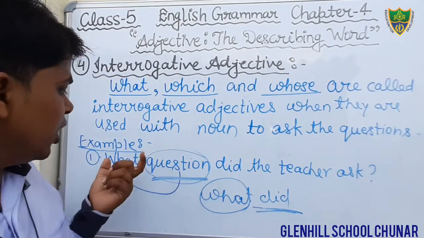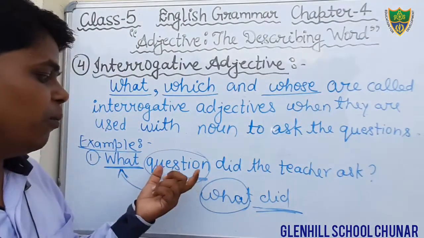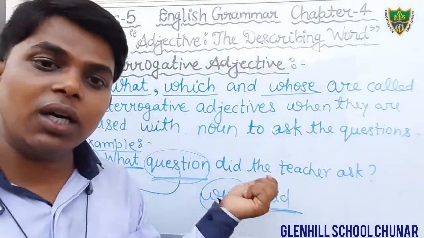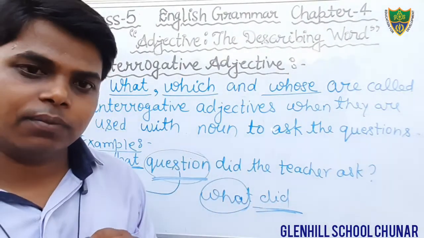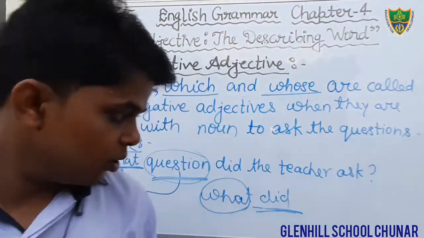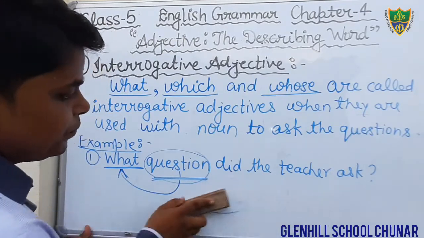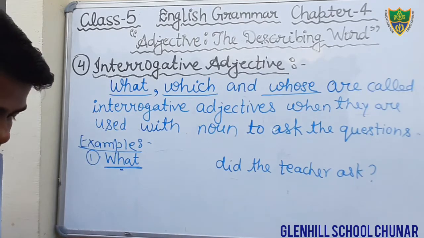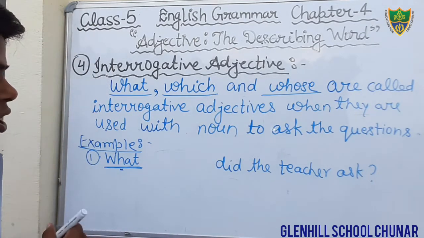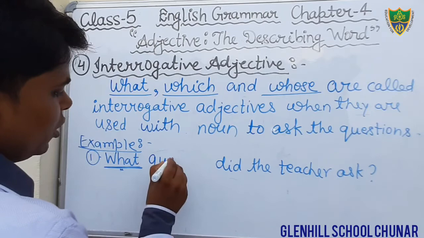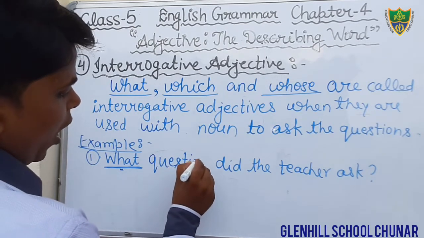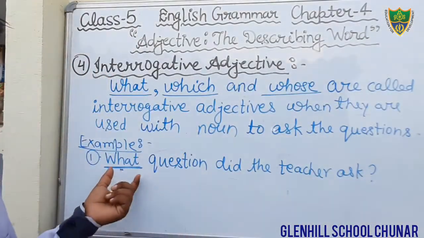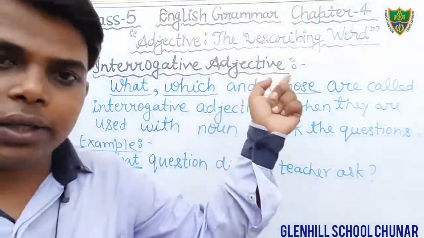Here we are getting the word what just before the noun, but here we are getting the word what just before the verb, the helping verb. Okay, students, keep in your mind. So here, just write down the first example. What question did the teacher ask? In this sentence, the word what is interrogative adjective.